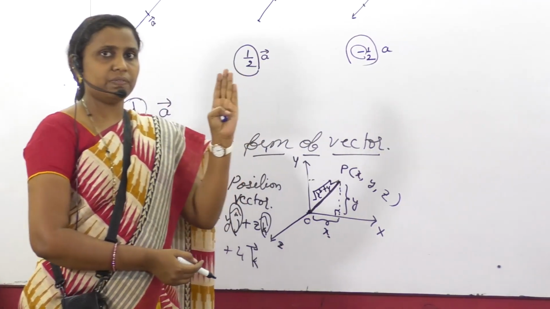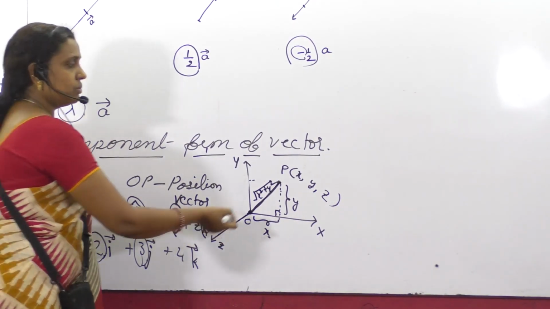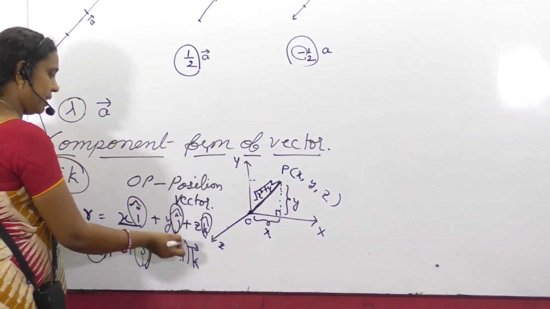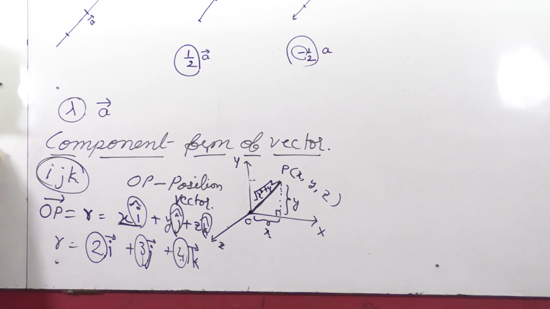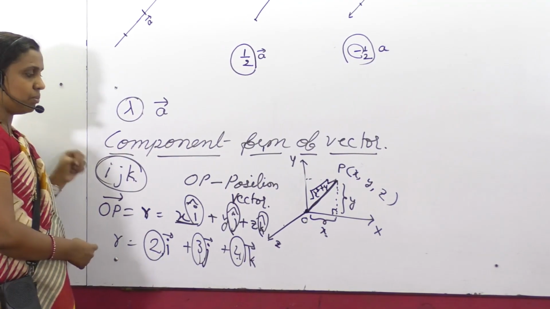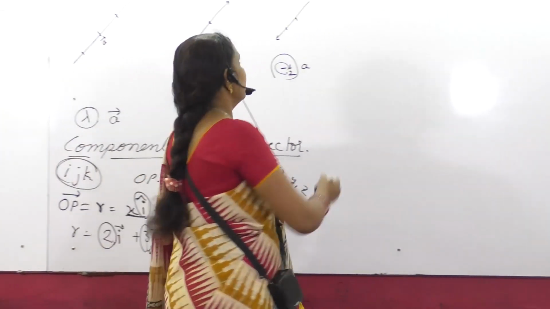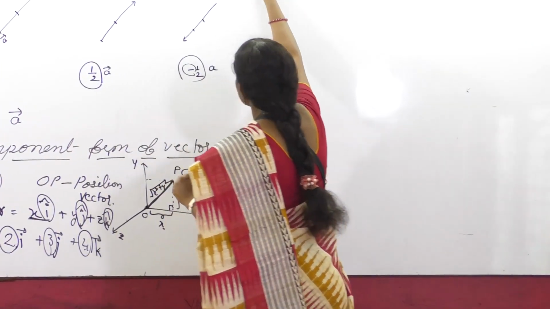You have to come out of the board and imagine. So the point on the z axis will be at distance 4. Okay students? Is this clear? These are said to be components. Got it? Next, let me make you understand.